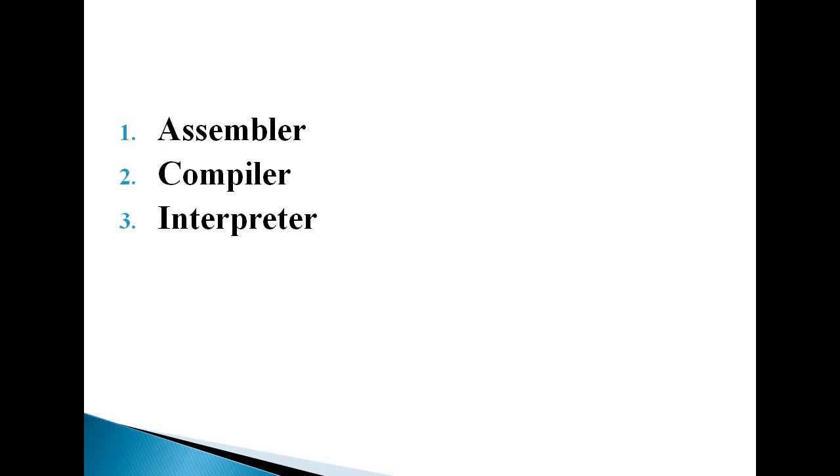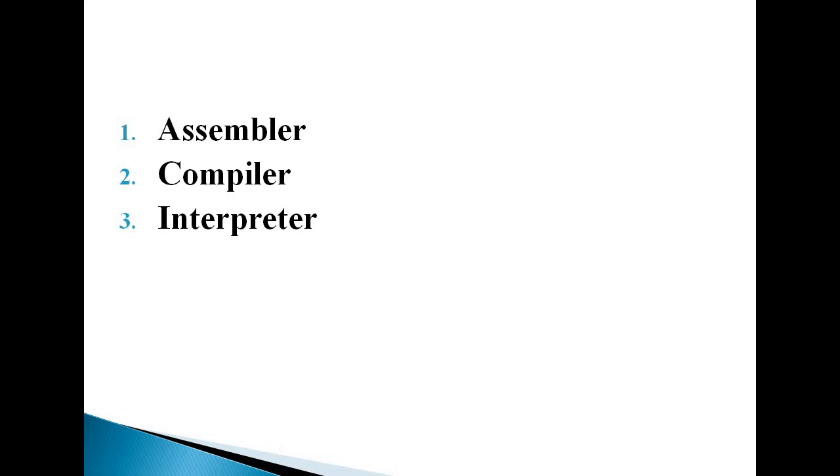Now we will see what is an assembler. Assembler is a language translator which converts a low-level assembly language program into machine language. The program written in assembly language is called a source program or source code. Once a program has been written in assembly language, it needs to be translated into machine code by software called an assembler before it can be understood by the computer, which is called object code.